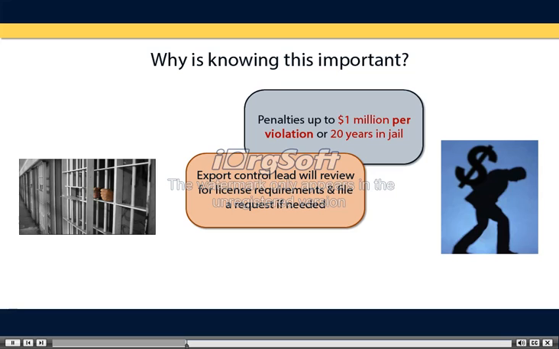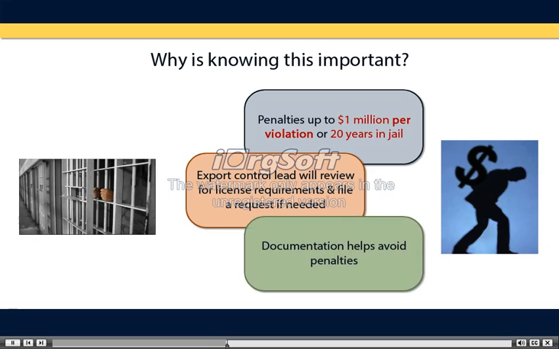Your export control lead will review the most recent sanctions regulations and your proposed activity and will provide you with proper documentation if there is no license required for the activity or if a general license exception is available. If a license is required, your export control lead will file a license request for you. There is no charge for this. Proper documentation will help you avoid delays to your research and the penalties described earlier.